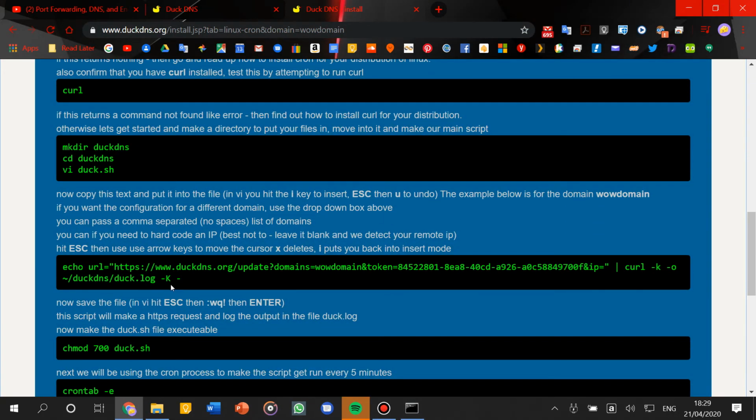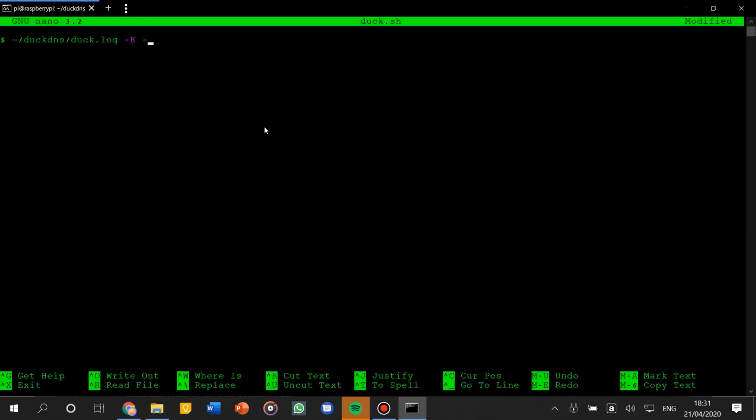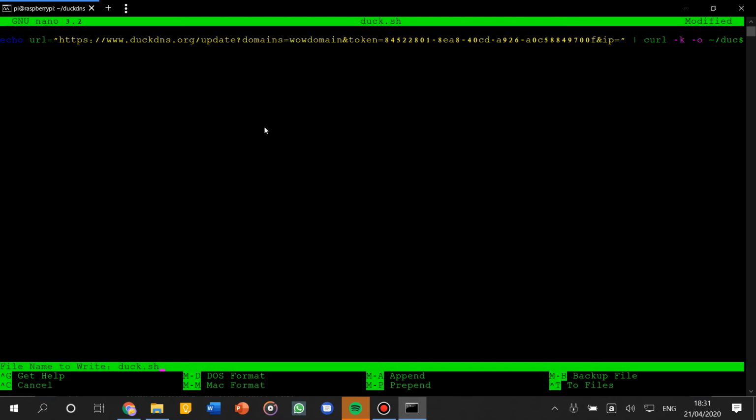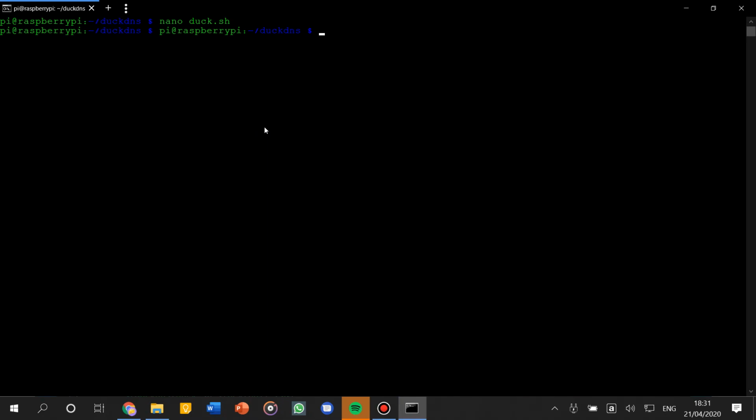Now let's copy this line and paste it into nano. Okay. Now let's click on Control and O. Let's click on Enter and exit. Let's print this file in order to make sure that everything was saved. Now I'm going to make the duck.sh file executable, so let's type the following command.